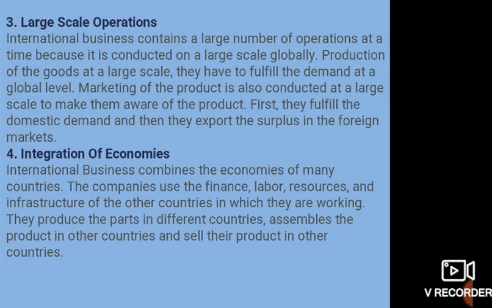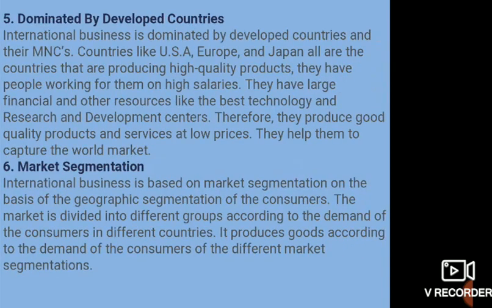Some examples of integrations are BRICS and the European Union. Fine, next: dominated by the developed countries. This is one of the main features of international trade. In international trade, domination is found. There are a lot of developed countries like the USA, Europe, Japan, and all. They are going to dominate some of the developing and underdeveloped countries.